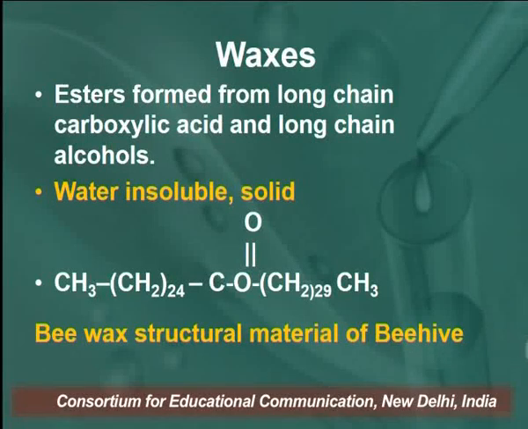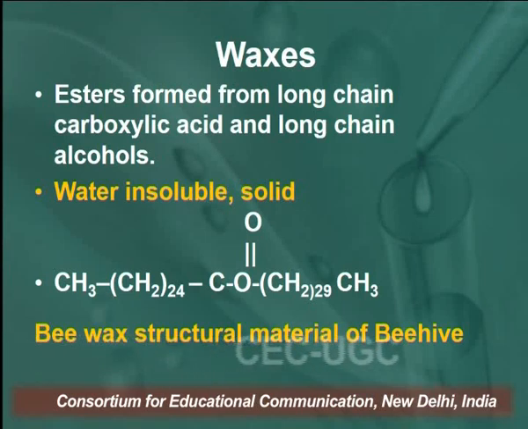Learners, what are waxes? Waxes are the esters formed from long chain carboxylic acids and long chain alcohols. Waxes are water insoluble solid compounds.